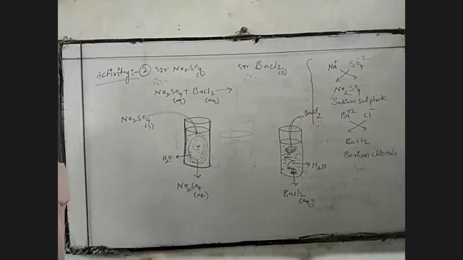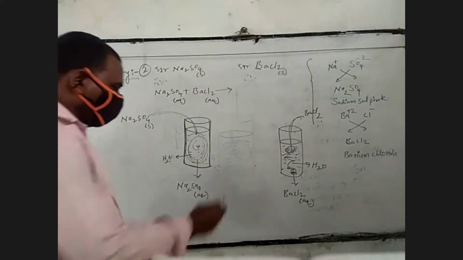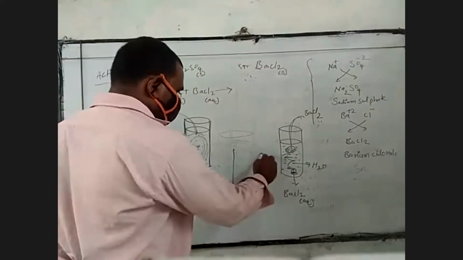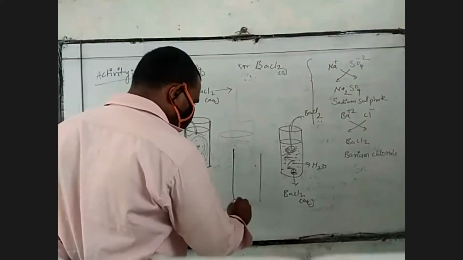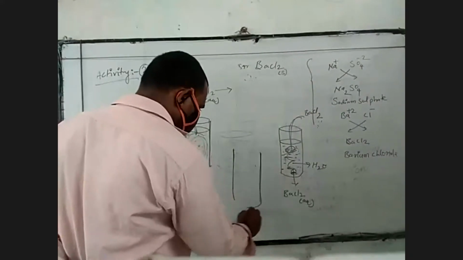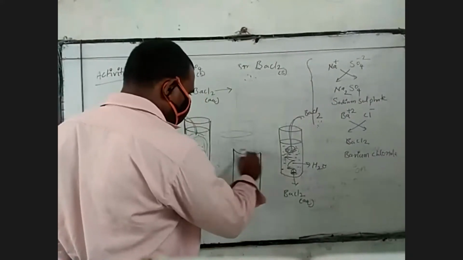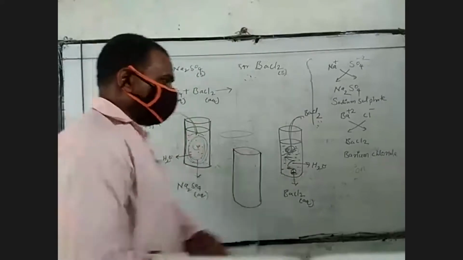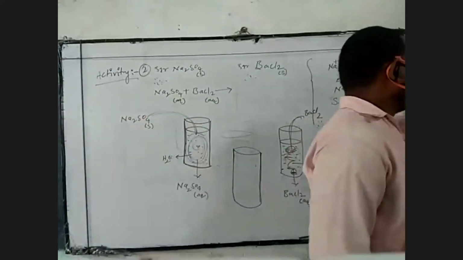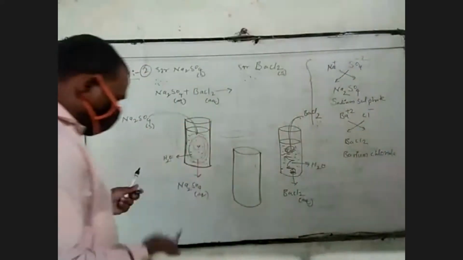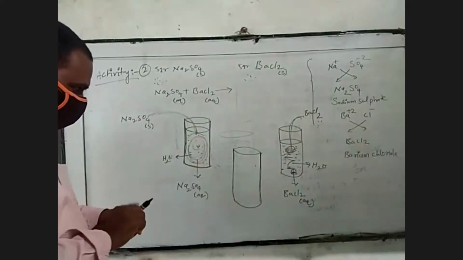Now take another 200 ml beaker. This one, an empty beaker only, you take. In this 200 ml beaker, don't take anything.